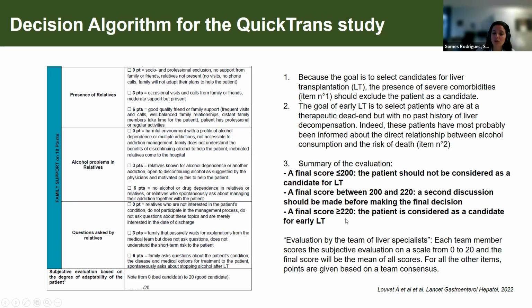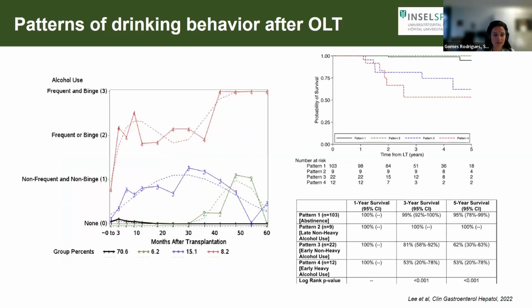And if they presented a score above 220, at least in this study, they considered the patient to be a good candidate for early liver transplantation. What about drinking after liver transplantation?